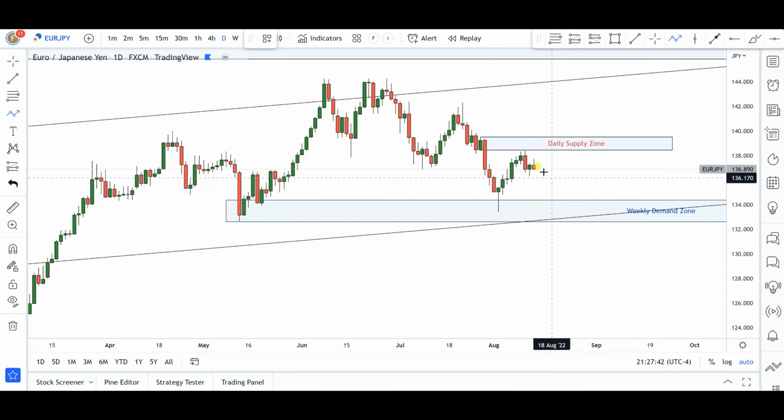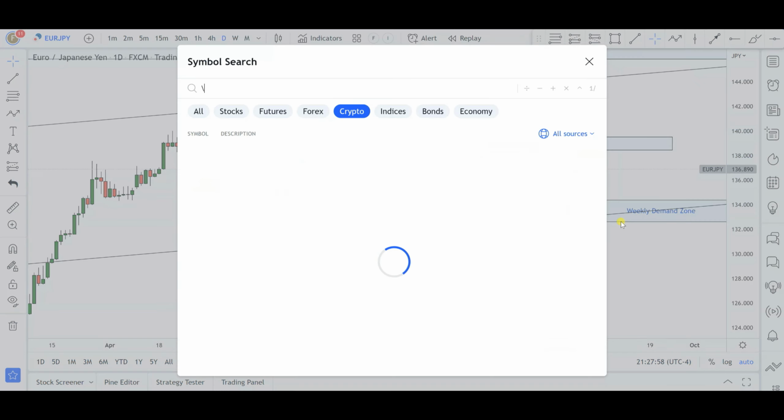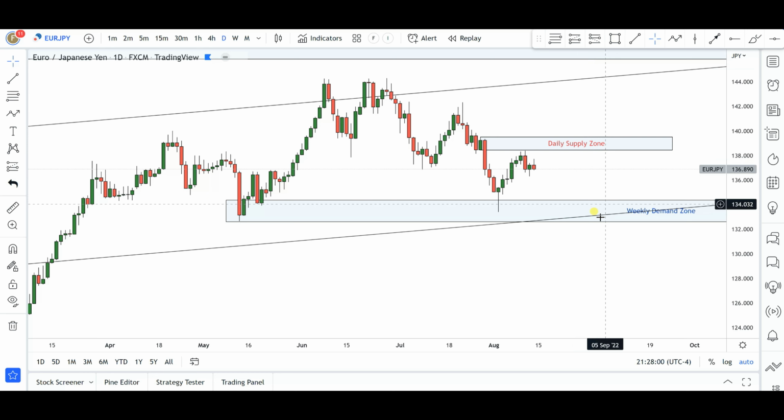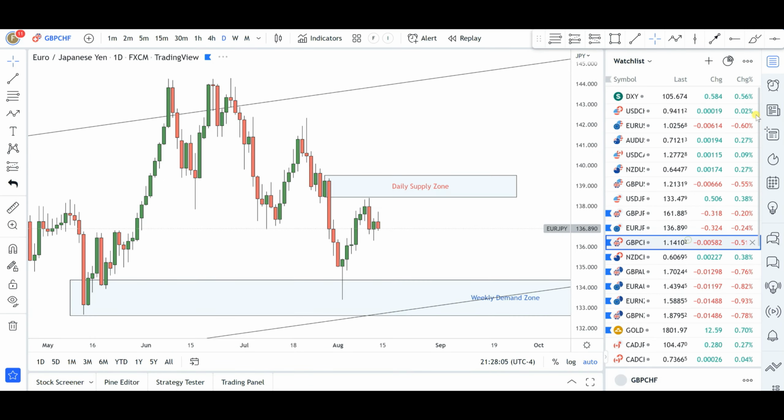What I would love to see as we go into next week is for these markets to give me a quick push to the upside into this daily supply zone area, from where I will expect the bears to come into this market to give me a dip to the downside towards this demand zone area and the trend line of this rising channel that we have on the weekly charts for further continuation to the upside. Okay, that's pretty much my game plan for euro yen as we go into next week. Next up is going to be British pound, some Swiss francs.